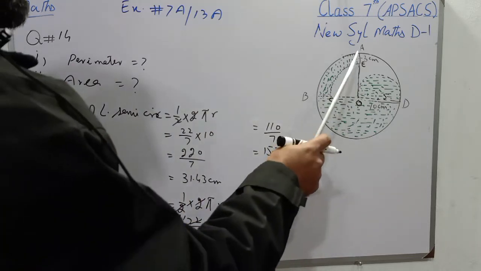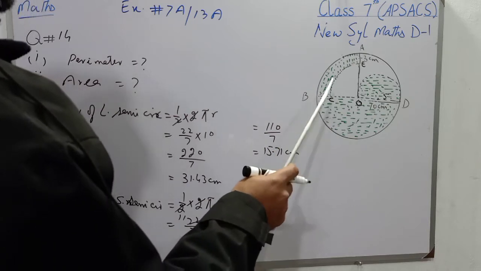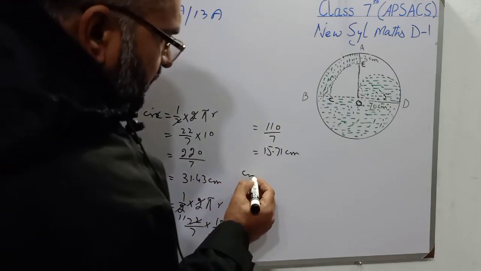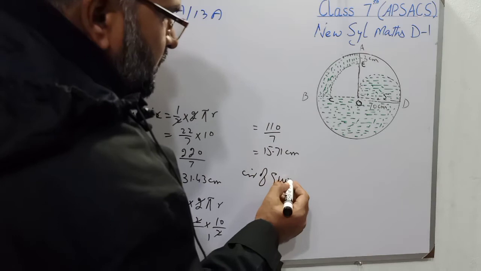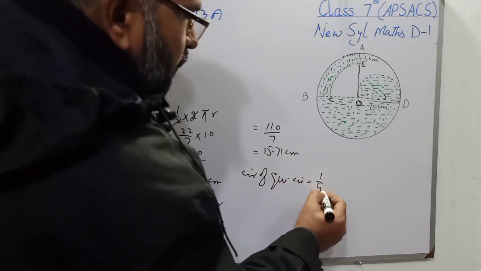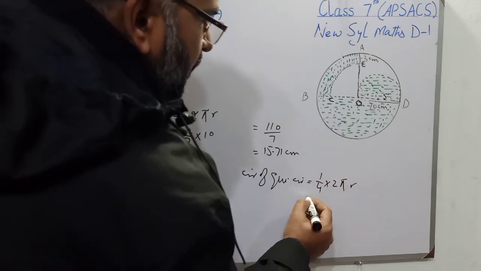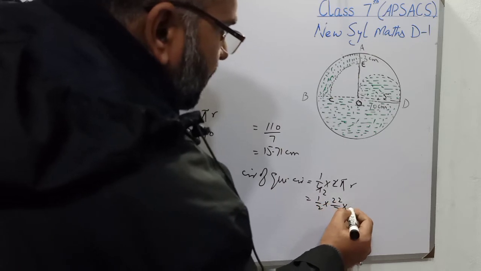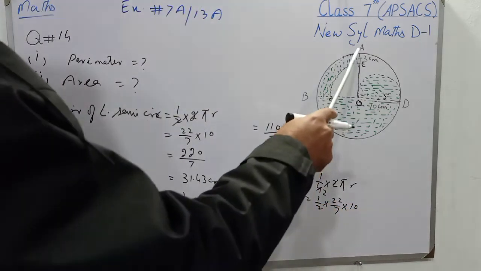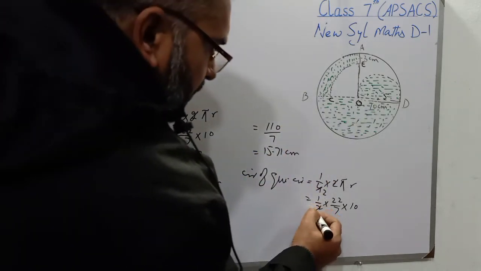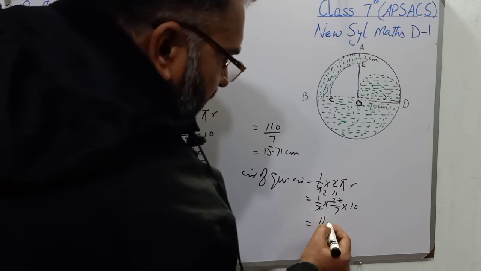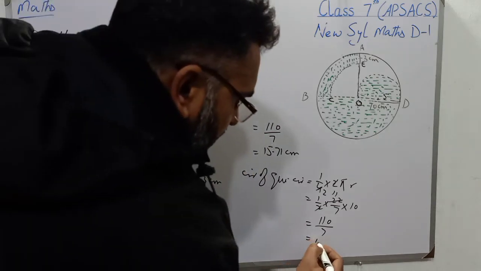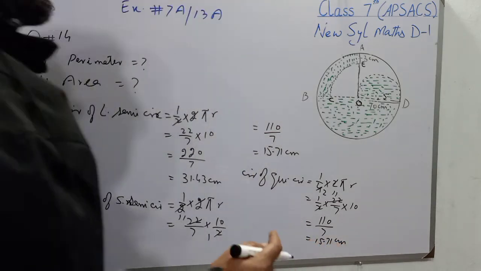Now students, I will find the circumference of this quarter circle whose radius is 10. Now I will write circumference of quarter circle, that will be 1 over 4 multiplied by 2 pi r. 2 1s are 2, 2 2s are 4 and it is written as 1 over 2 multiplied by 22 over 7 multiplied by radius of this large quarter circle, which is 10. 2 1s are 2, 2 11s are 22, and it will be 110 over 7, and when we divide 110 by 7 we will get 15.71 centimeter.